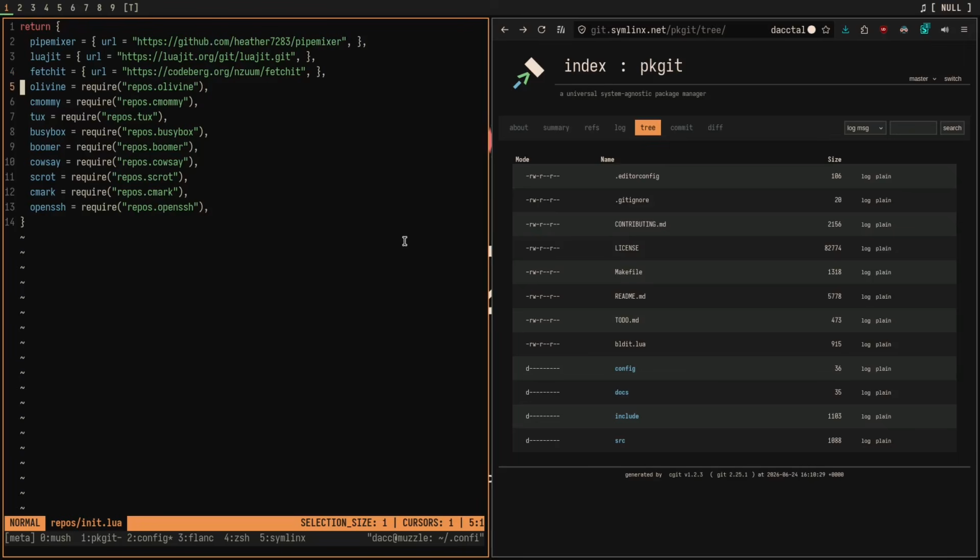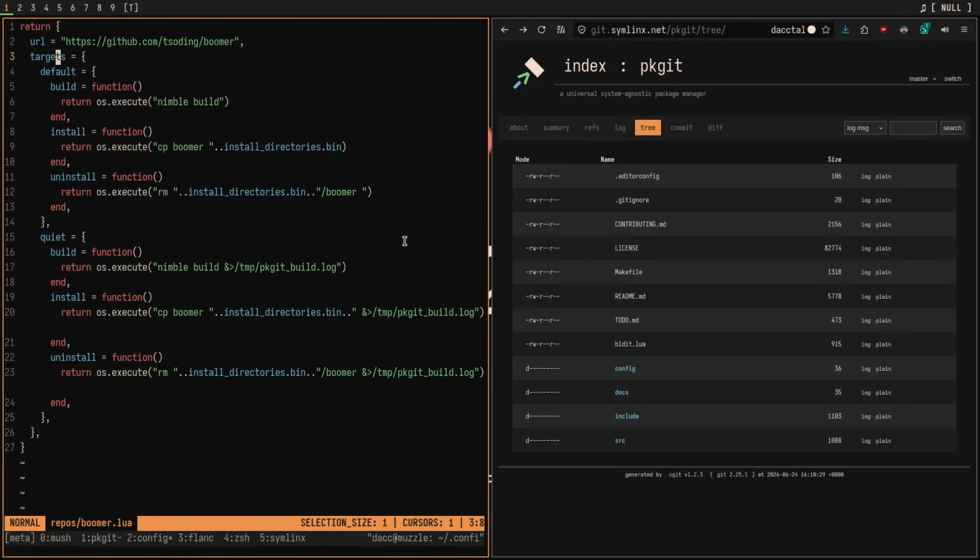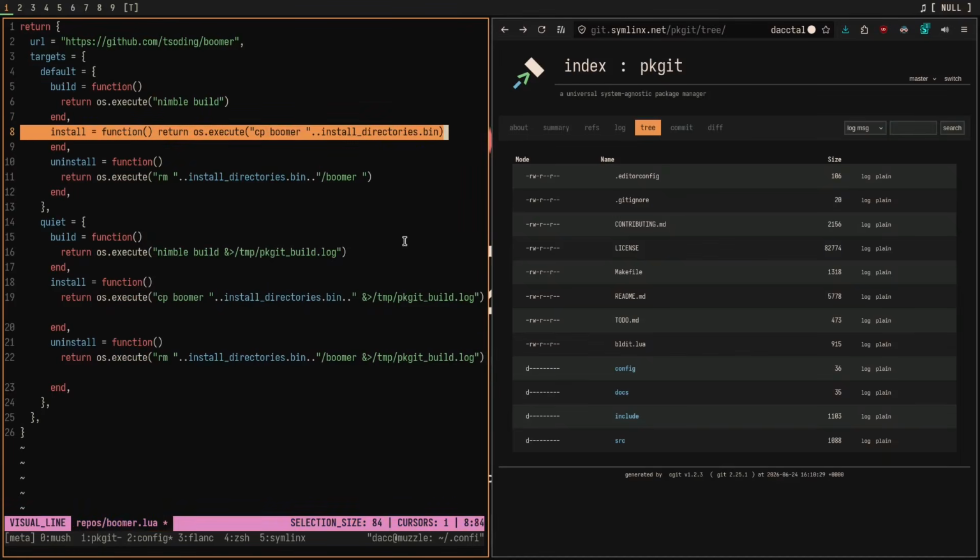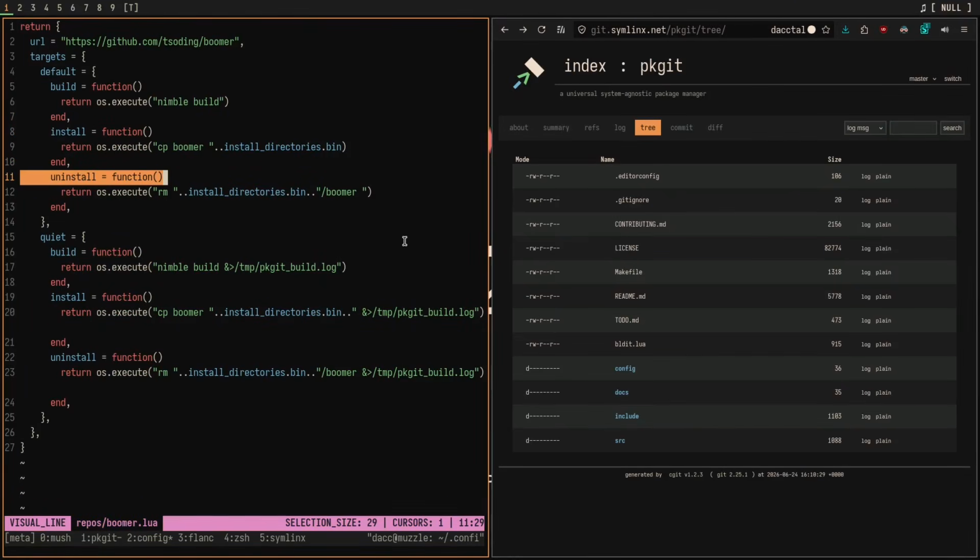So let's go into the Boomer one, because I like the Boomer one. I have the Boomer repository set as its own table, and this table is being returned into repos init.lua. And this has exactly the same kind of syntax as a normal repository. We have the build function, the install function, and also the uninstall function, as well as a quiet target that does exactly the same, but again, into a log file.